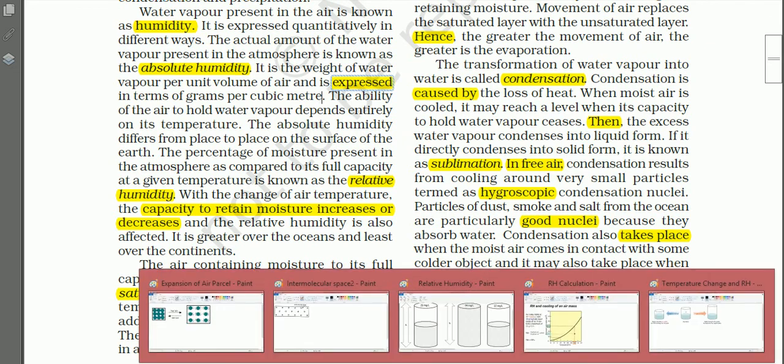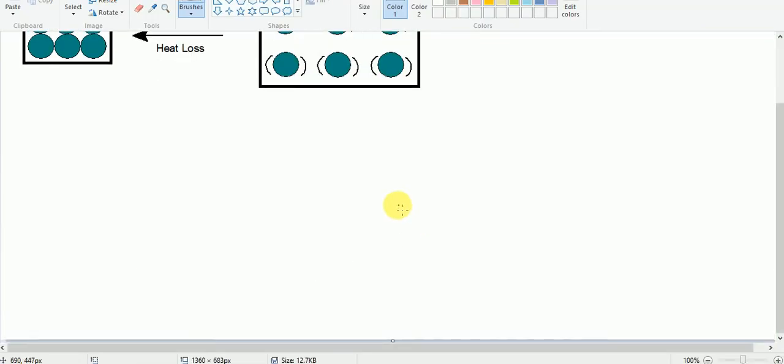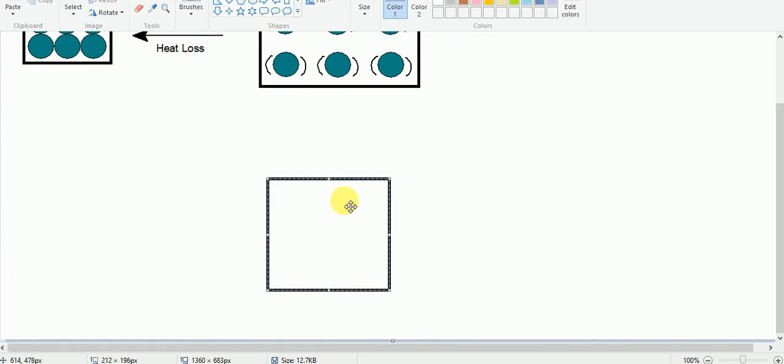here, just let us see one diagram. Okay, see here, say this is a cubic meter of air.